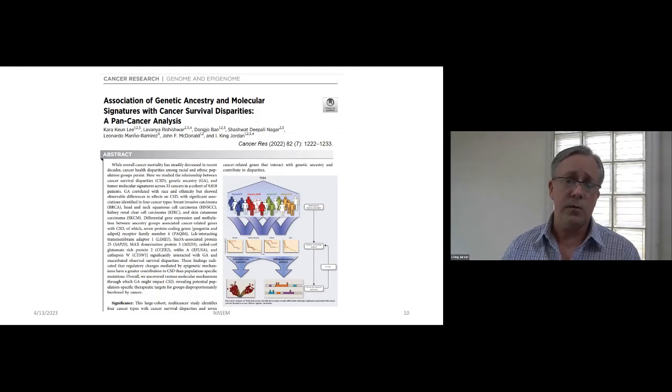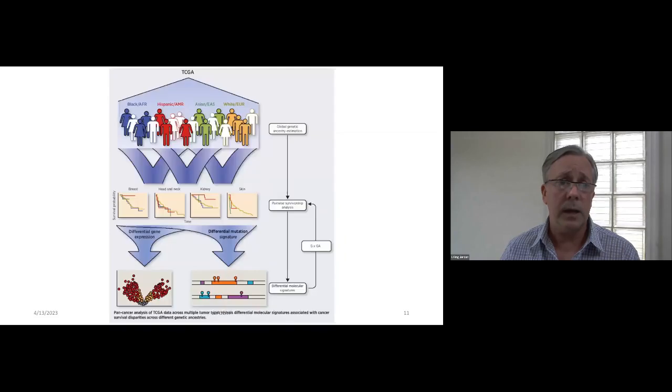So this is a large database containing patient and participant information for more than 30 different cancer types. So this was very much a pan-cancer analysis rather than an analysis focused on a single cancer type.